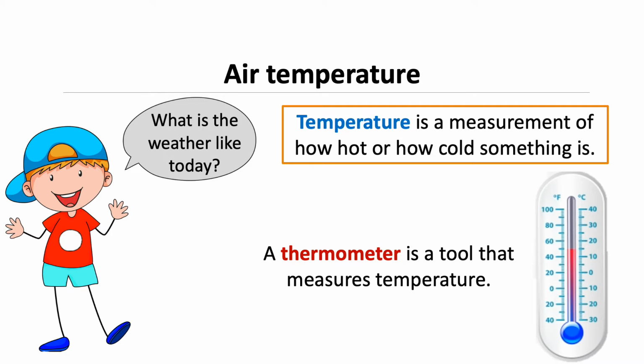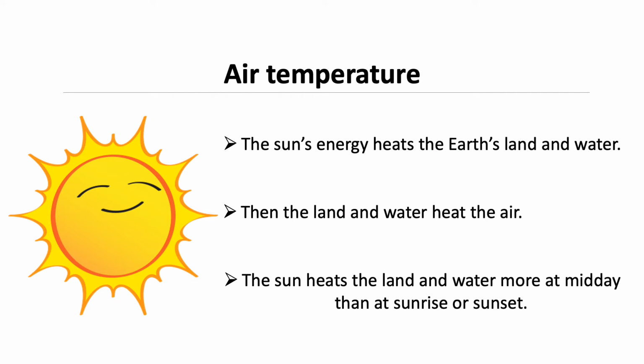The weather can be warm or cool. It can be cloudy or sunny. It can be windy or still. What is the weather like here? The sun's energy heats Earth's land and water. Then the land and water heat the air. The sun heats the land and water more at midday than at sunrise or sunset. This causes the air temperature to change throughout the day.